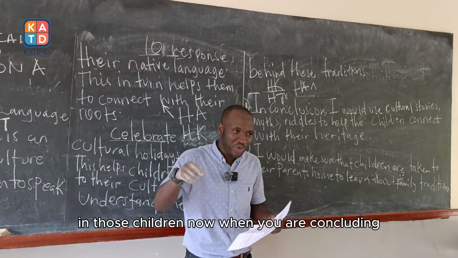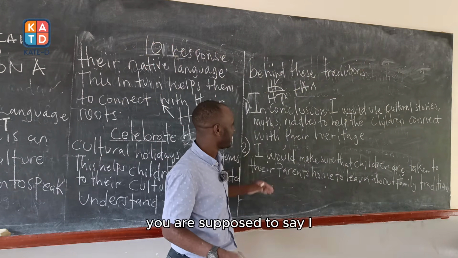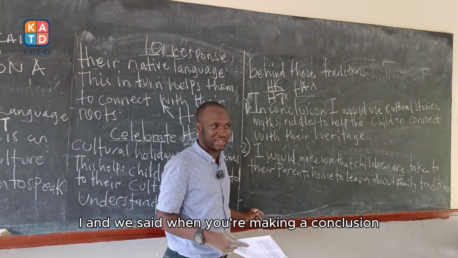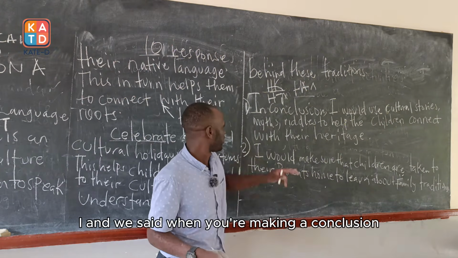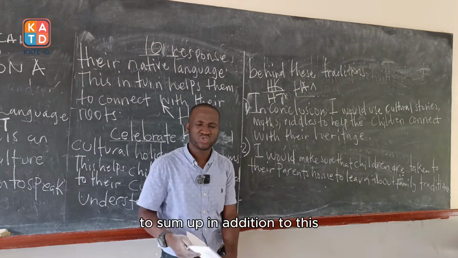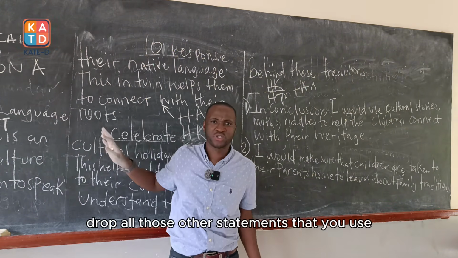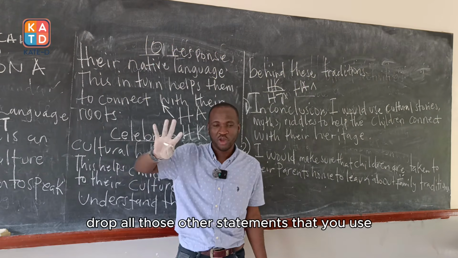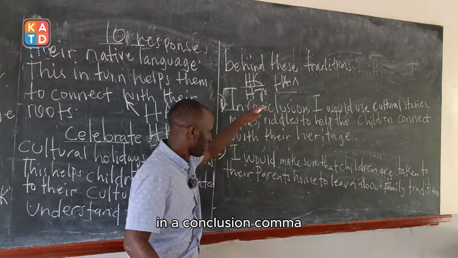Now, when you are concluding, you are supposed to say I. And we said when you are writing a conclusion, we are supposed to start with the words in a conclusion. Please first drop all those other statements like to sum up, in addition to this, that you use while concluding, and use the words in conclusion, comma.